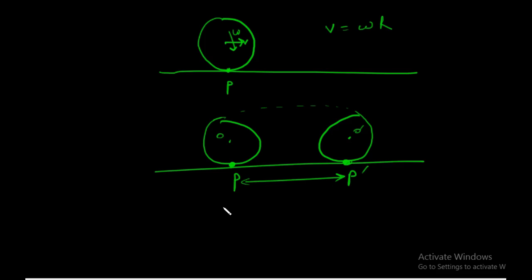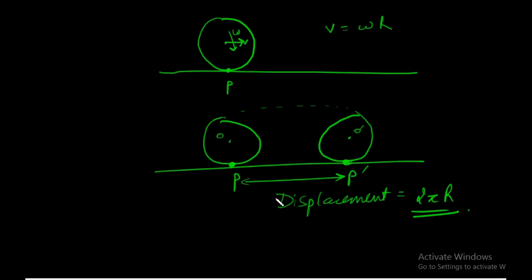Displacement PP dash. Because displacement, obviously, is the straight line distance between the final position and the initial position. So we see that the cylinder has moved 2 pi or 360 degrees. In moving 360 degrees, it has covered the circumference of itself. So this means when it was moving on the ground, it was covering the same distance of circumference. So the displacement of point P is 2 pi r.